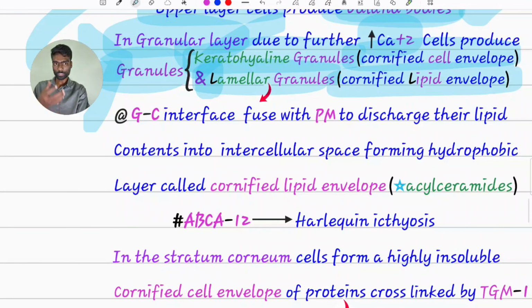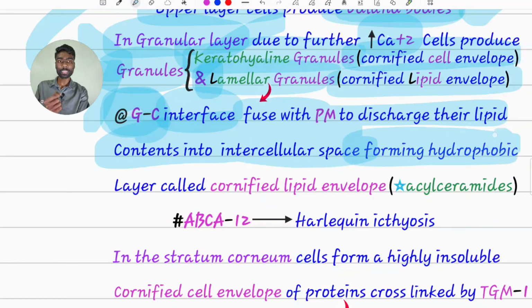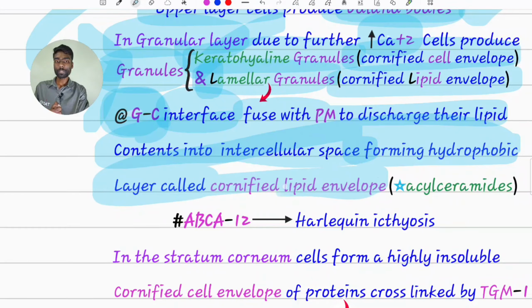Where will they form these lipids? Exactly at the granular corneum interface. What is interface? Interface is nothing but junction. At the junction between the granular layer and the stratum corneum layer, these granular cells' Odland bodies will come and fuse with the plasma membrane, and then they will discharge their lipid content into intercellular spaces to form a hydrophobic layer called the cornified lipid envelope.